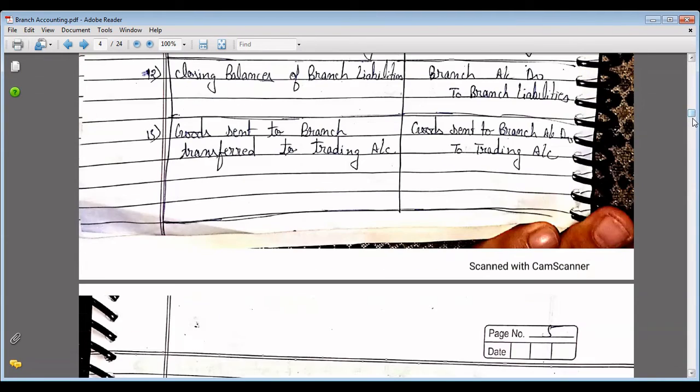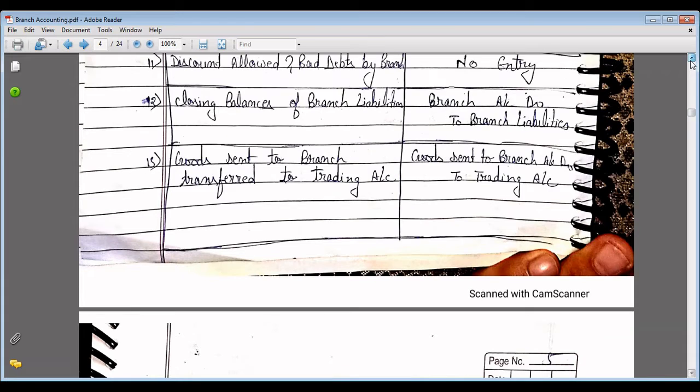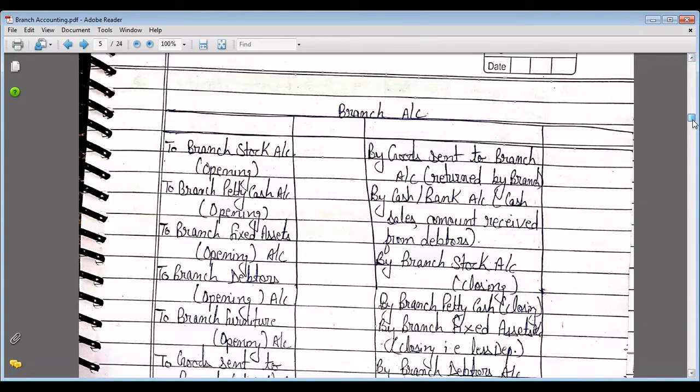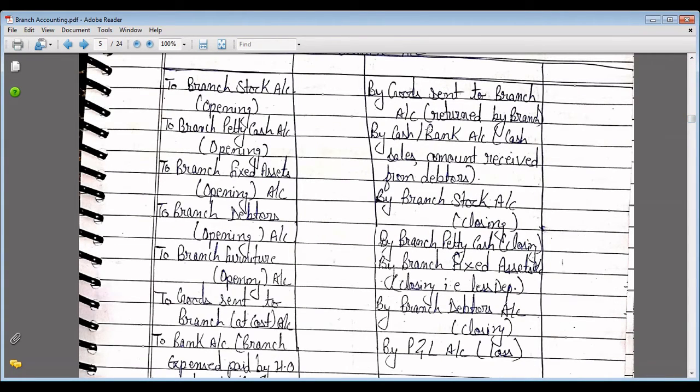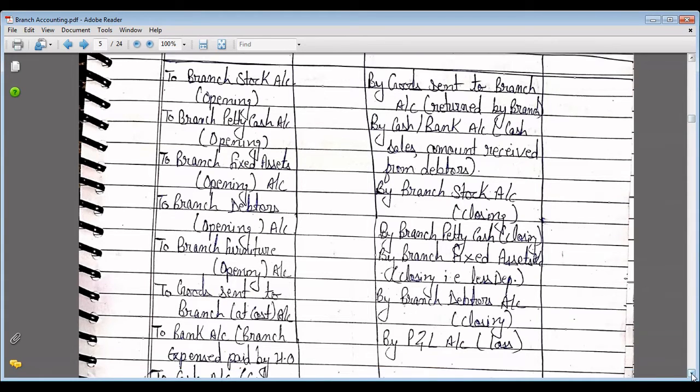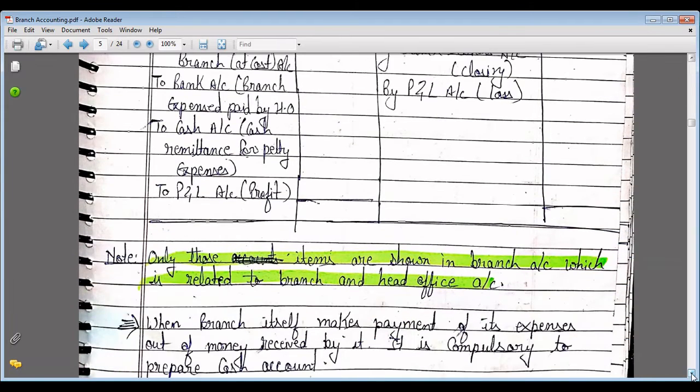And on the credit side we write by goods sent to branch account, if the branch returns the goods to the head office, then by cash account or bank account, cash sales or amount received from debtors, by branch stock account, closing stock, by branch petty cash account, closing, by branch fixed assets account, closing assets, that is fixed assets less depreciation, by branch debtors account, closing debtors, and by profit and loss account in case of loss. This is the format of the branch account.